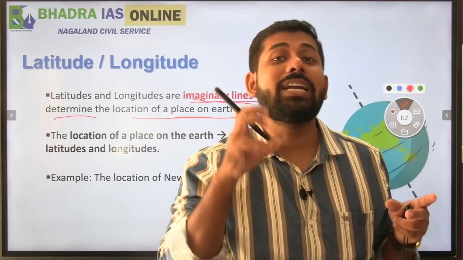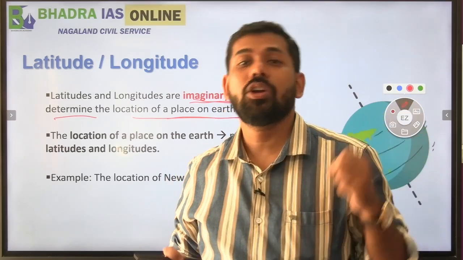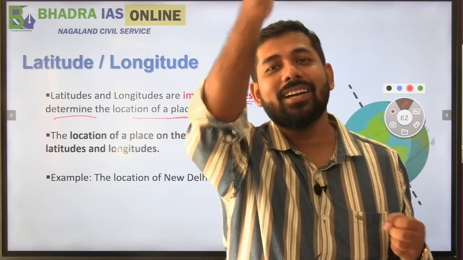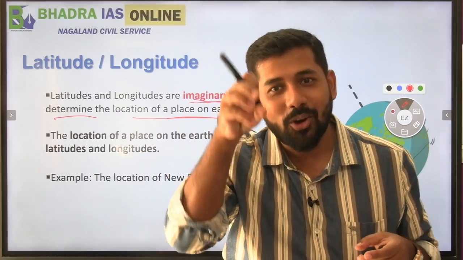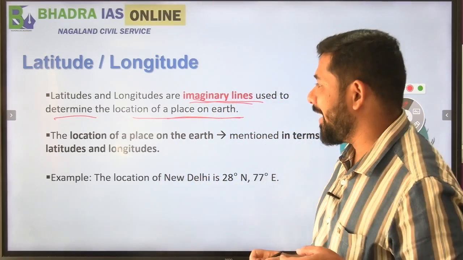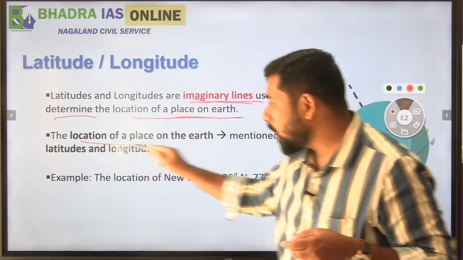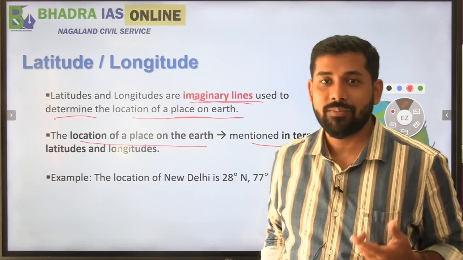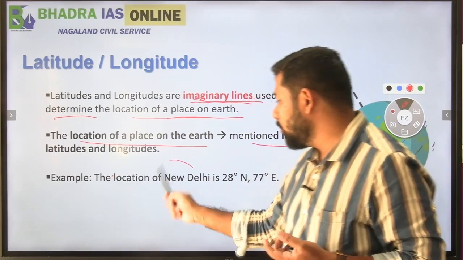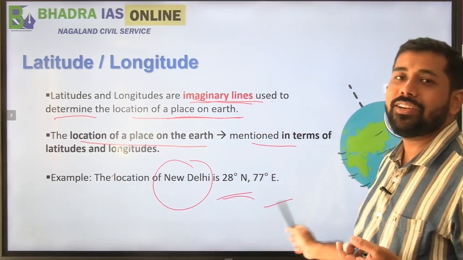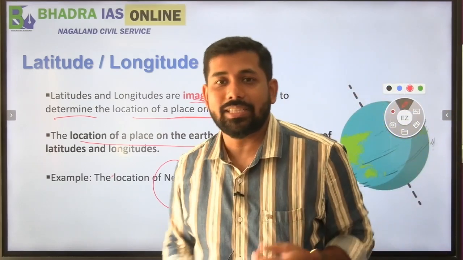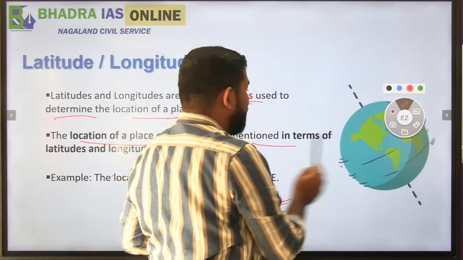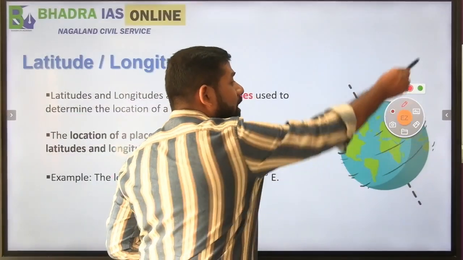Because Google Map is finding the latitudes and longitude of that place. Google Map is simply making the car drive to that very latitude or longitudinal region, right? So that is what it is. The location of a place on the earth is mentioned in terms of latitudes and longitudes only. For example, as I said, it is written that New Delhi's location is 28° north, 77° east. So what are these? These are the latitudinal and longitudinal position of any place, which is undoubtedly extremely important for us